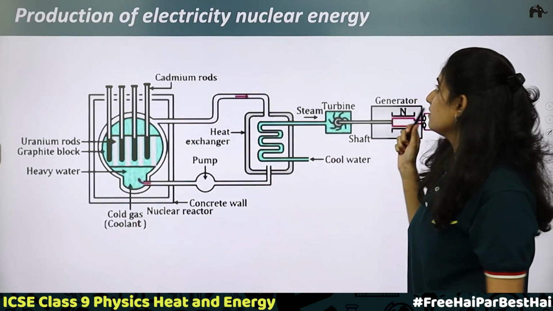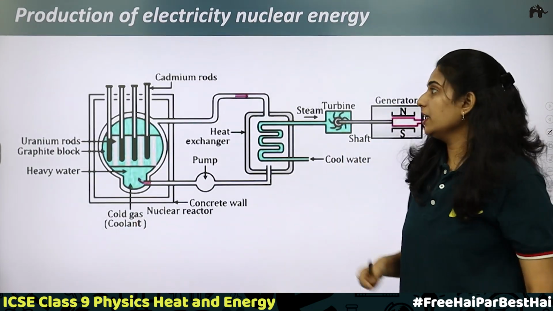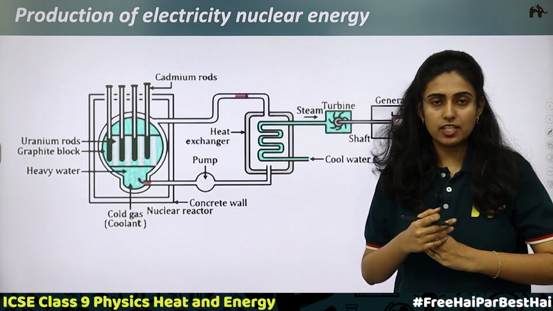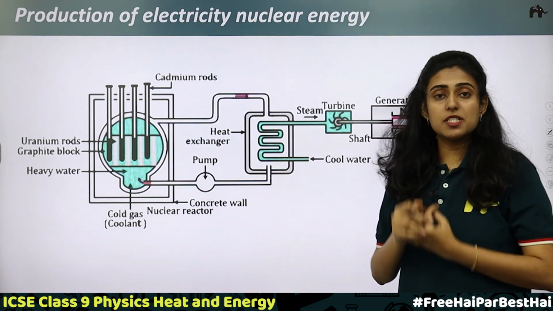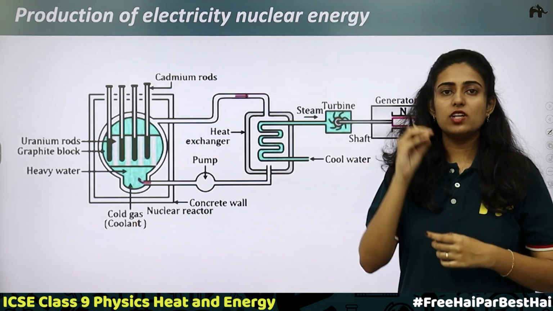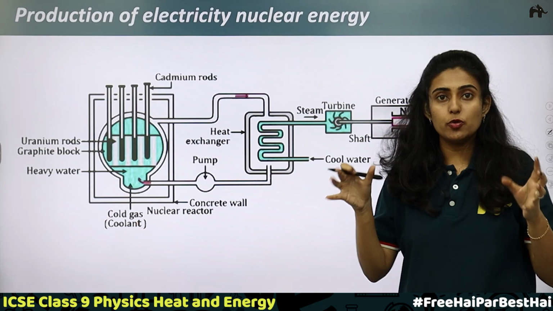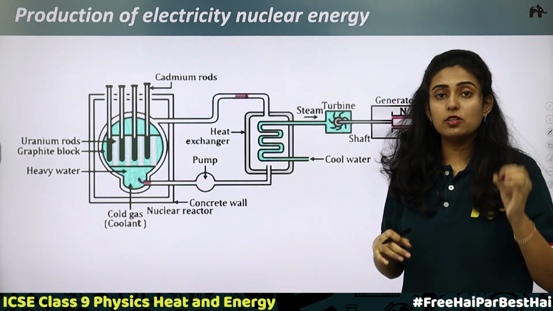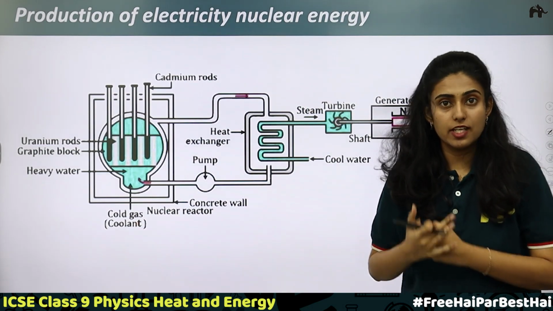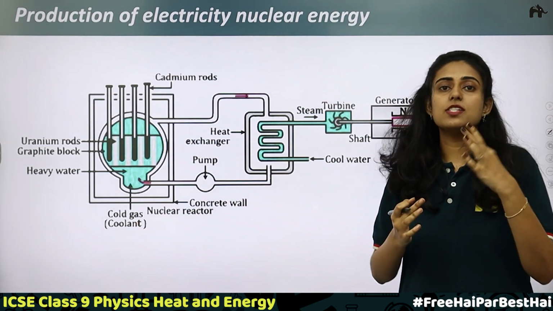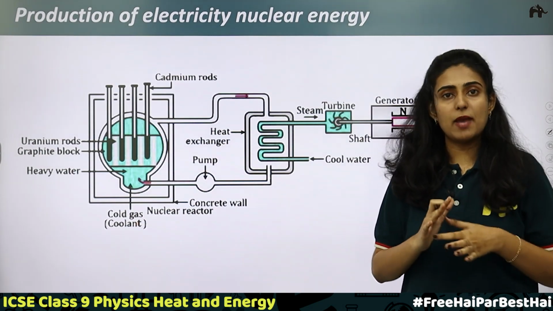Production of electricity from nuclear energy. We have studied nuclear fission and nuclear fusion reactions. In nuclear fission and nuclear fusion reactions, we know that a tremendous amount of energy is produced. Nuclear fission means splitting and fusion means combining. In a nuclear fission reaction, a fast moving neutron strikes a radioactive substance like uranium-235. Then what happens? Three neutrons are produced, and two similar nuclei are also produced, that is barium and krypton.